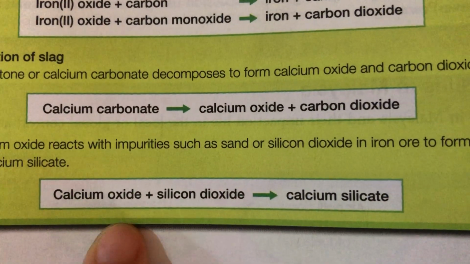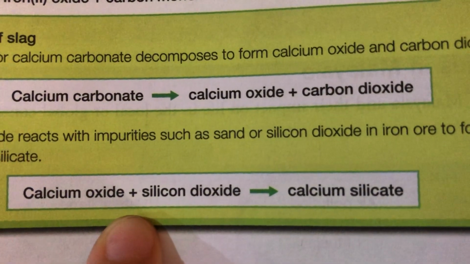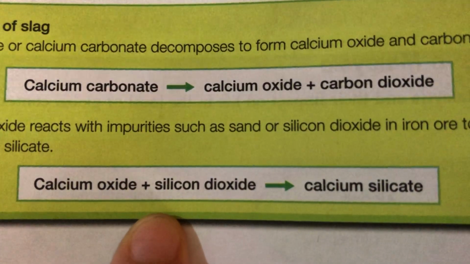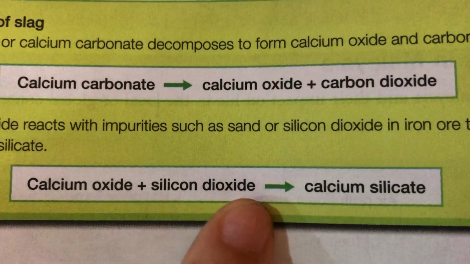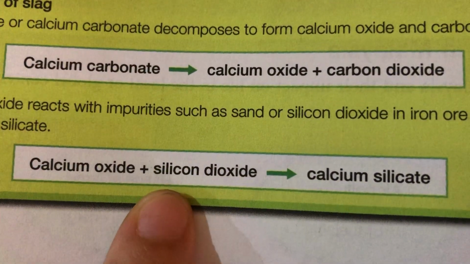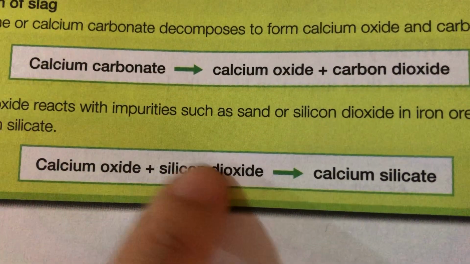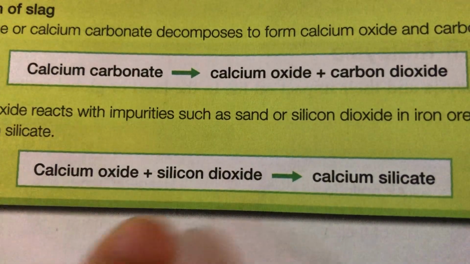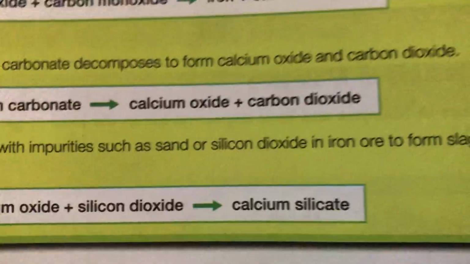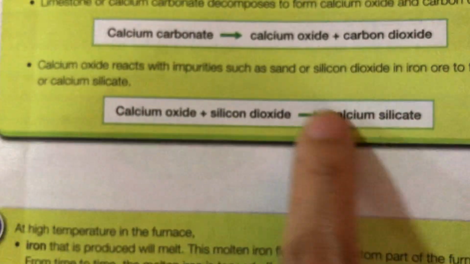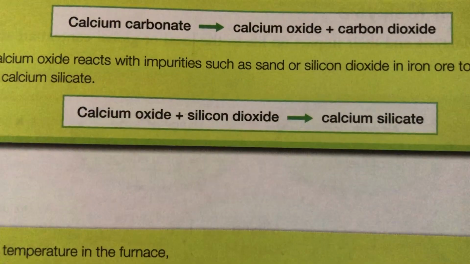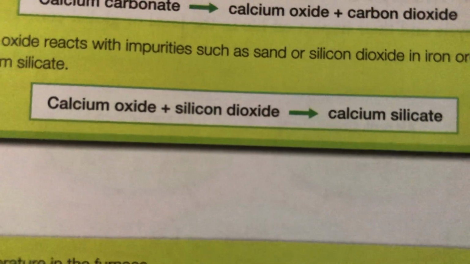So that calcium oxide will combine with the impurity, because when you mine the iron, right, you dig from the earth, it of course combines with silicon dioxide. Silicon dioxide is actually sand. You dig a lot of iron together with sand, right? So that sand will combine with the limestone that you put in, and then it becomes calcium silicate. So that is how we form slag or calcium silicate. This is the slag that we wanted. That is how the sand all comes out, and then it becomes slag.